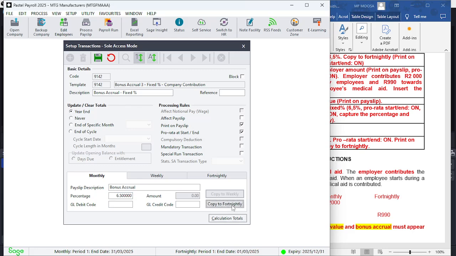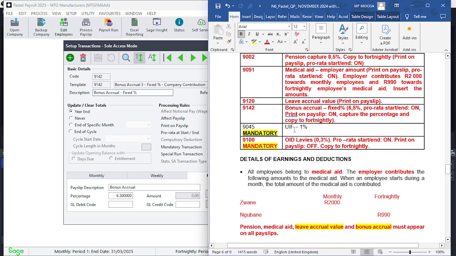Then what it does really is that it will copy that information to fortnightly. So monthly is 6.5 as well as fortnightly 6.5. And we're then going to save it. Look at the next one. By default, it's a mandatory code. We don't have to worry about this one here.